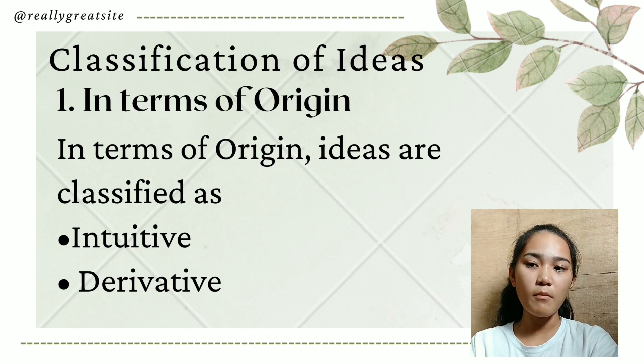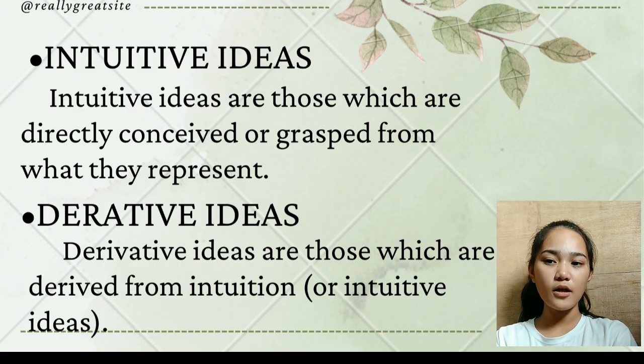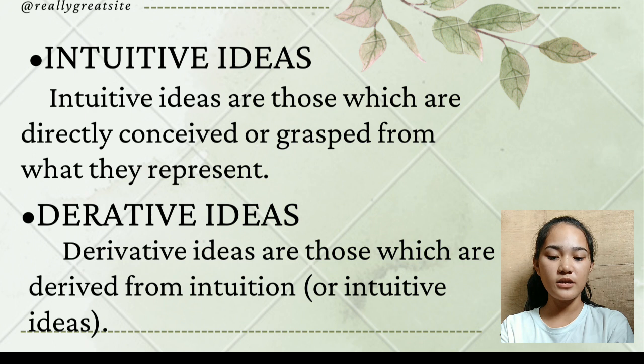So first, let's talk about the classification of ideas in terms of origin. In terms of origin, ideas are classified as intuitive and derivative. First, let's talk about intuitive ideas. Intuitive ideas are those which are directly conceived or grasped from what they represent. They therefore refer to ideas of which the mind has immediate consciousness drawn from a given reality or object. Upon sensation, intuitive ideas are ideas that immediately form in the mind.